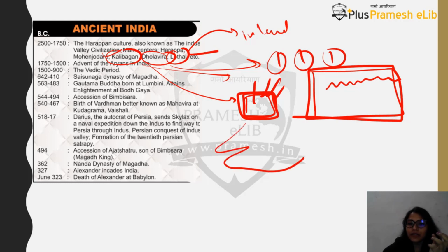Like there's Kot Diji, there is Chanhudaro, and there will be cities in this area also. Then there is Shortughai also, and Sutkagen Dor also. So you will find that there are many cities in this Harappan civilization, and you cannot leave anyone, especially for prelims, because in mains you don't have to write every city. You just have to remember a few and then write. But for prelims, you need to remember which city was present where.